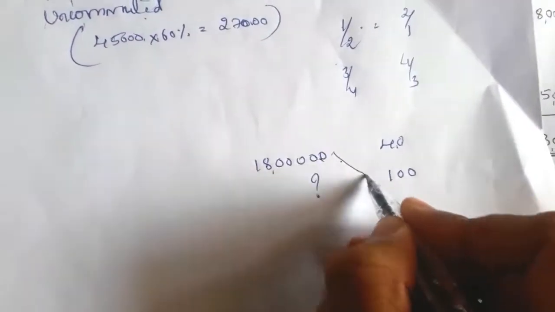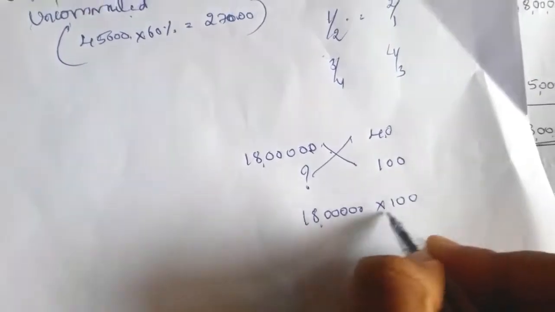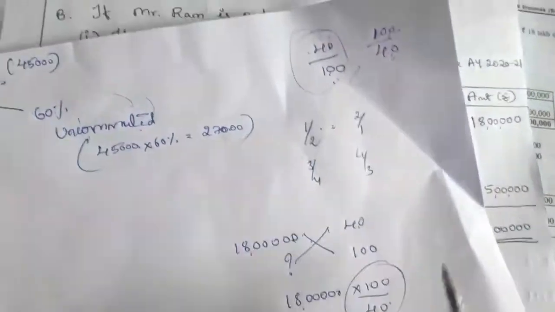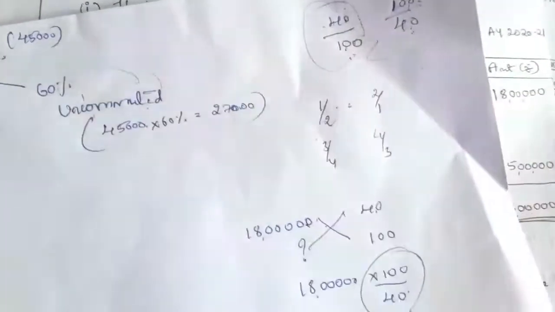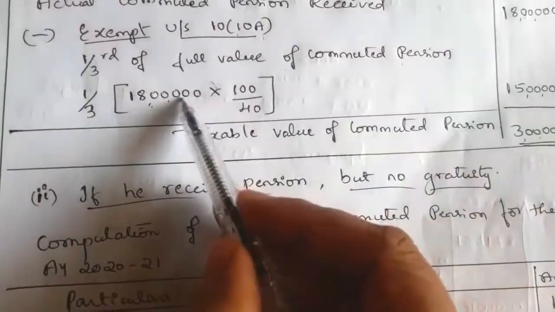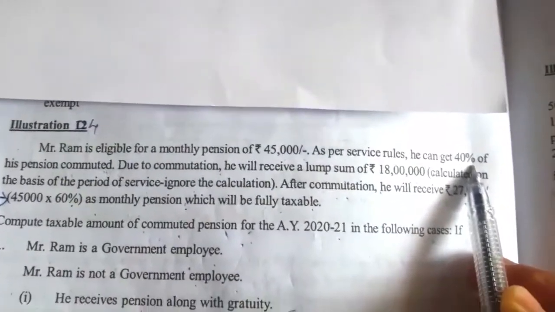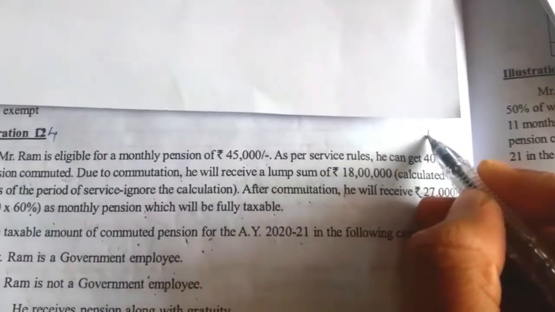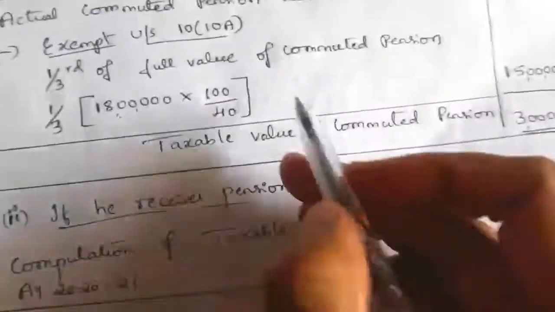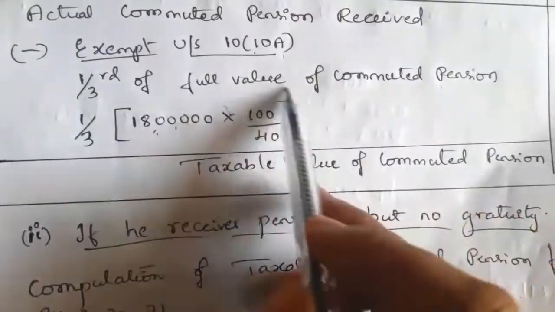100% how much? That is nothing but cross multiplication. 18 lakh into 100 divided by 40, right? So that is what we are doing here, 100 by 40. If they give 40%, then it is 100 by 40. So 18 lakh into 100 by 40. If they give 40% commuted pension, 40% is nothing but 40 by 100, so we have to take 100 by 40. 18 lakh into 100 by 40 is the full value of commuted pension.